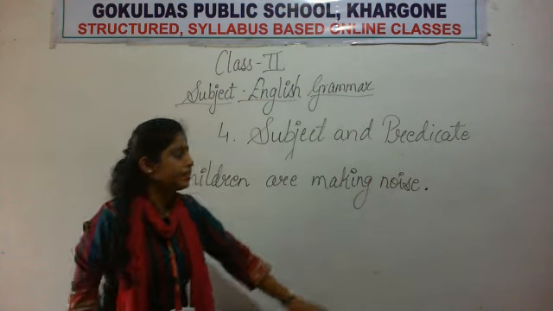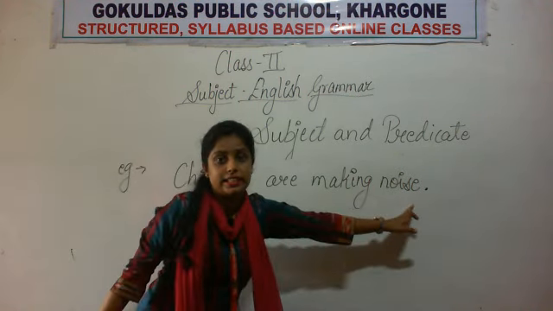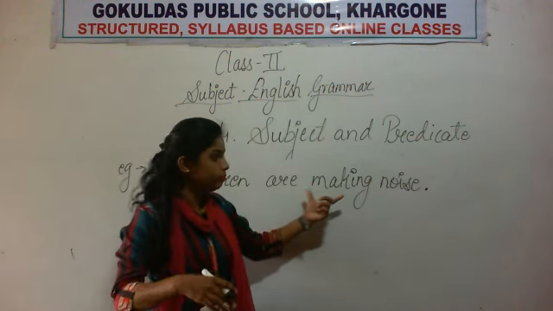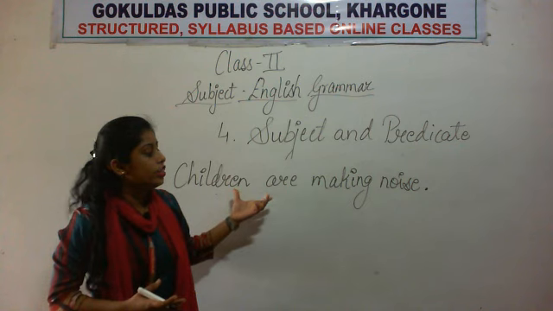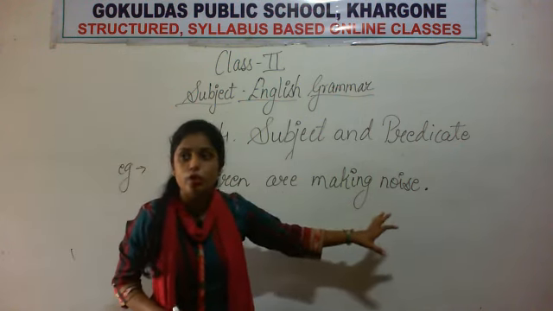This is our next example. Children are making noise. Children means बच्चे, are making noise means children. बच्चे शोर मचा रहे हैं. Okay, children are making noise.